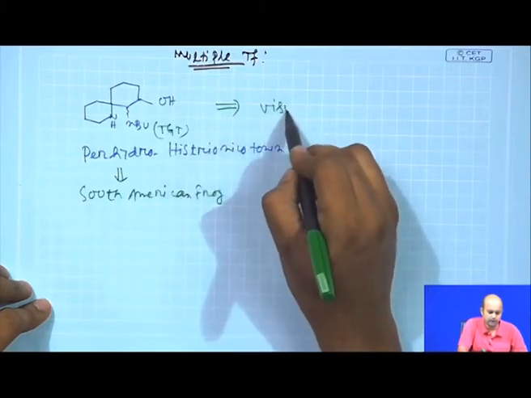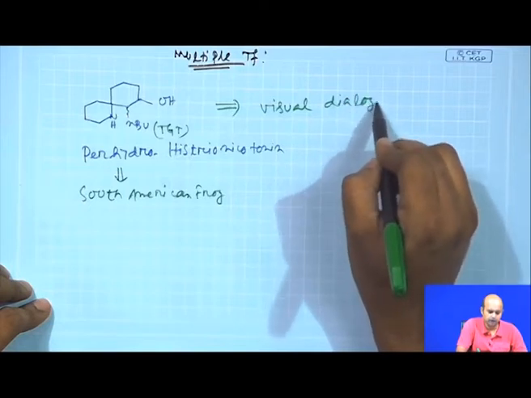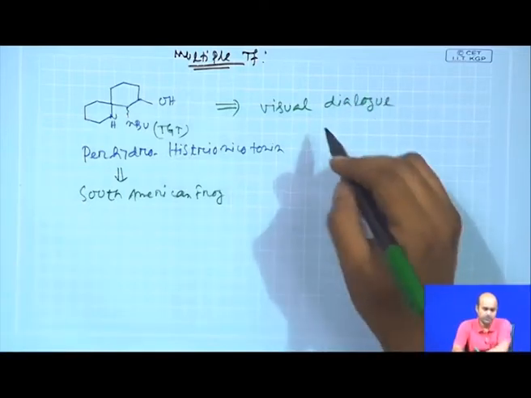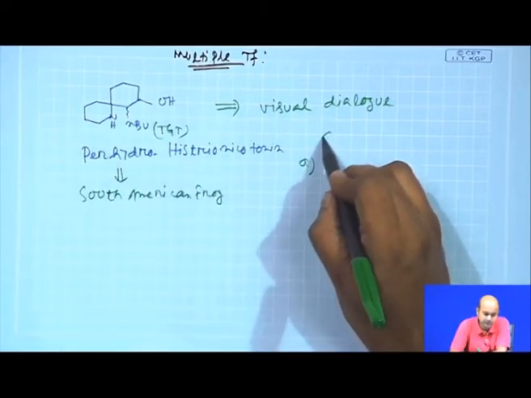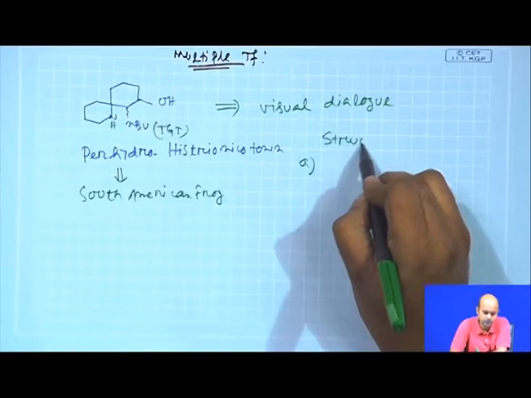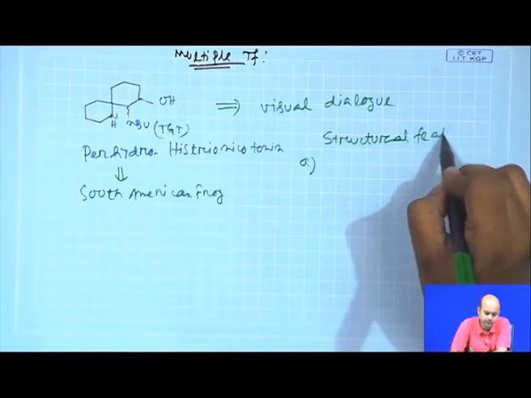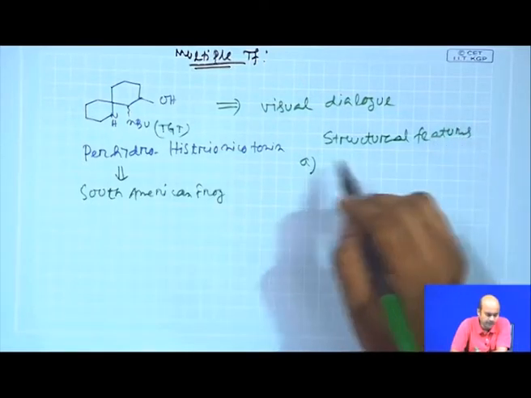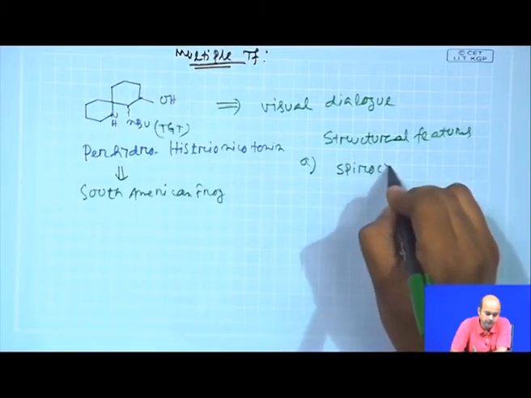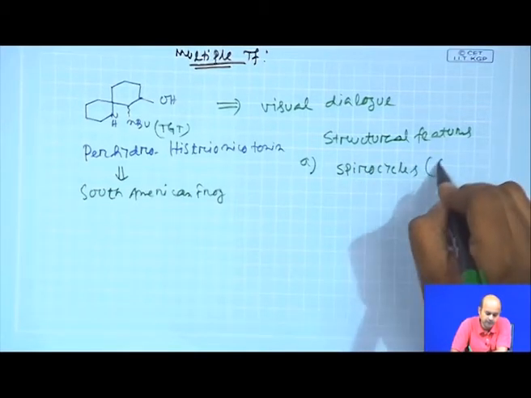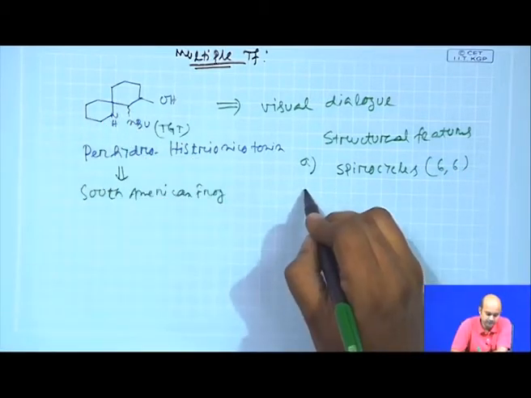Now, as I said, you start communicating visually. At the very beginning we said start doing a visual dialogue with the molecule. What are the structural features this molecule has? As I said, structural features are very important. This molecule has a spirocycle framework, and there are 6-membered rings.